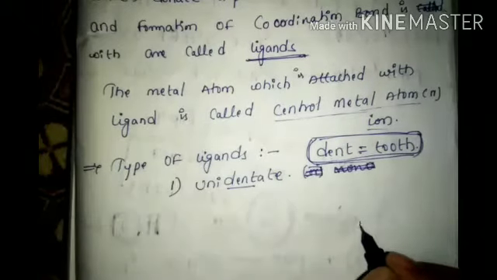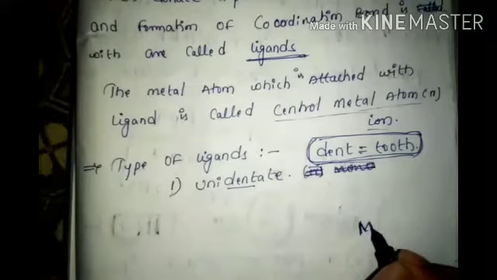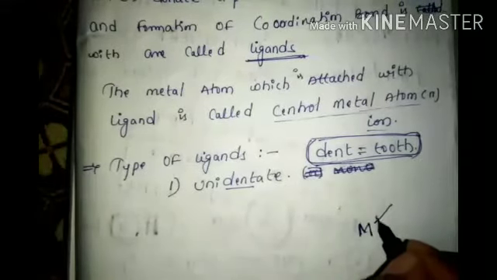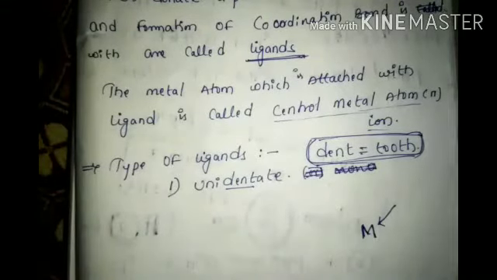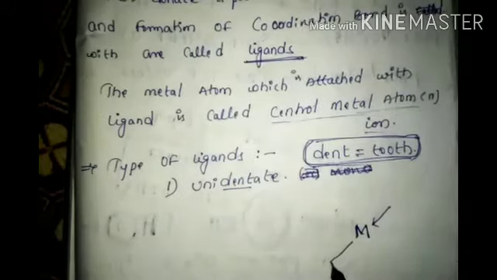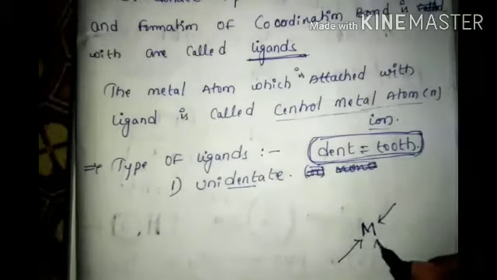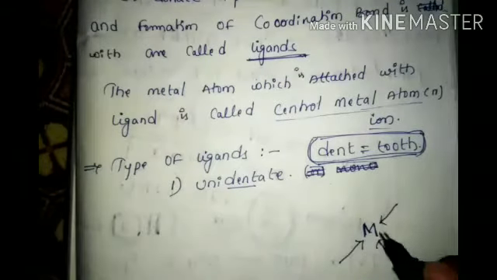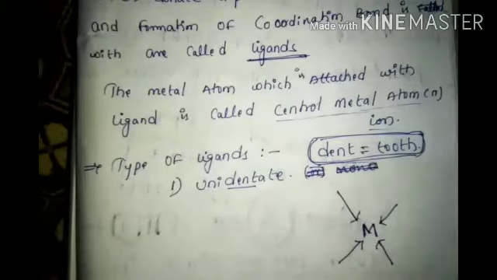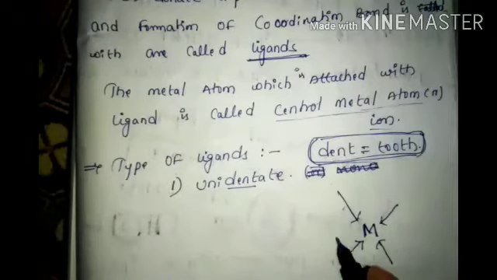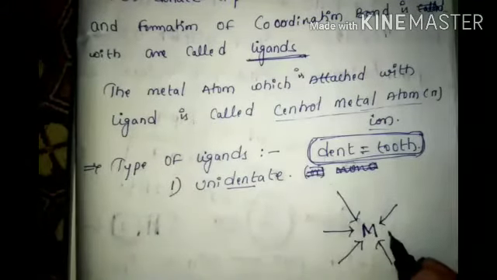For example, one metal is in the center. If one tooth is attached like this, it is monodentate. Two is didentate. Three is tridentate. Four is tetradentate. Five is pentadentate.